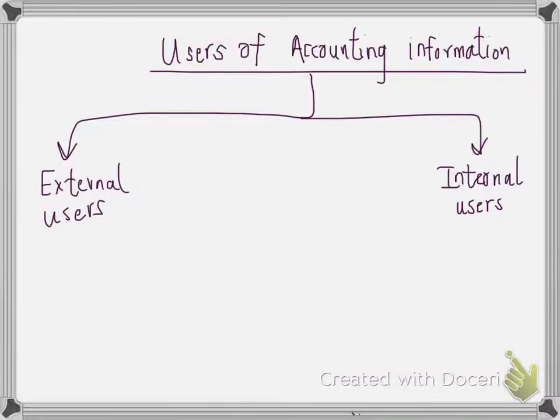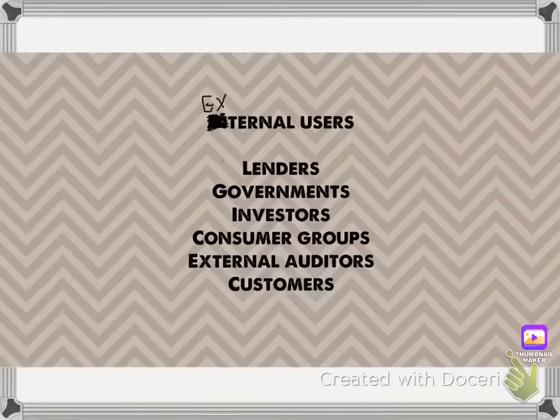So there are users of accounting information. There are two types of users. One is external users and the other is internal users. Now let's have a look at who are external users and who are internal users. External users are the users who are outside the business, and those include lenders, governments, investors, consumer groups, external auditors, and customers.